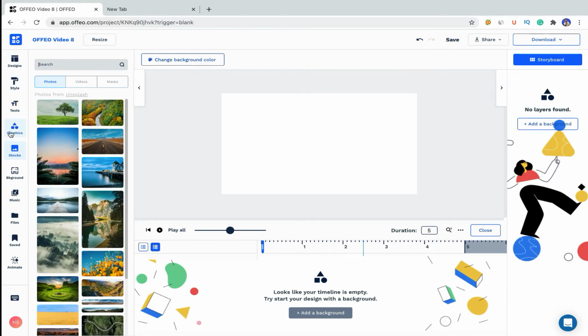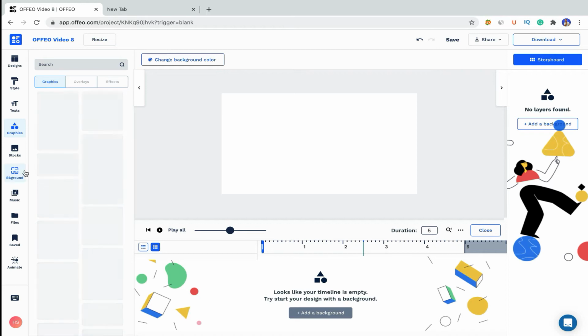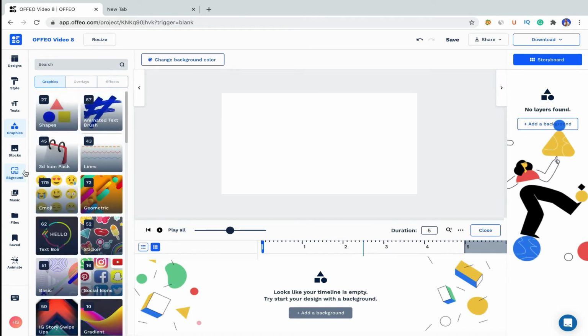So now let's go with the graphics. In the graphics you can find all the animated things. I mean, this is the main reason why you want to buy this platform. So here, as you can see, everything is divided into multiple categories. We have graphics, we have overlays, and we have effects.